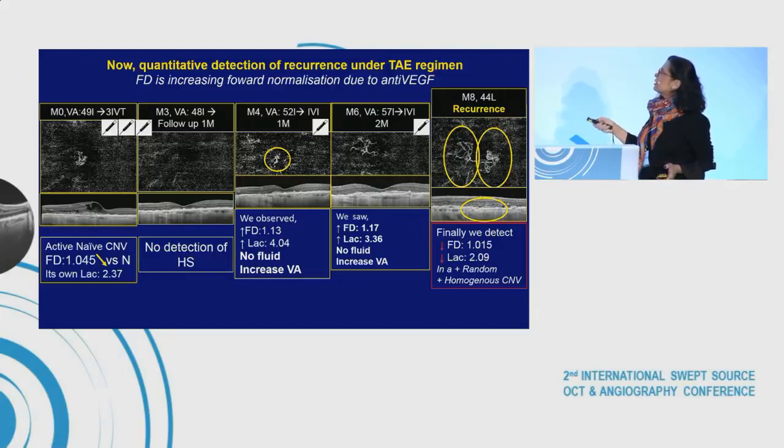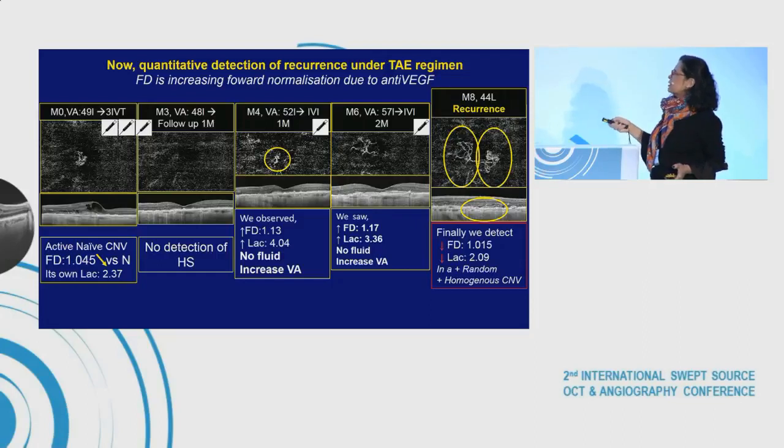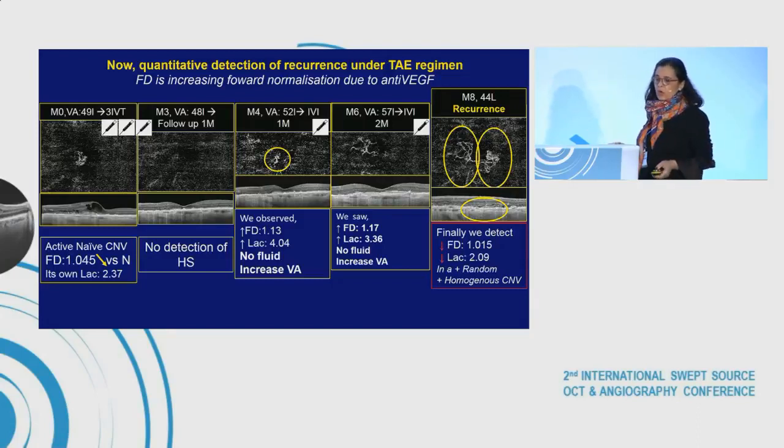At month 6, we saw an increase of fractal dimension and lacunarity, no fluid, and an increase of visual acuity. But at month 8, we observe recurrence. Finally, we detect a decrease of fractal dimension and lacunarity in a more random and more homogeneous CNV.